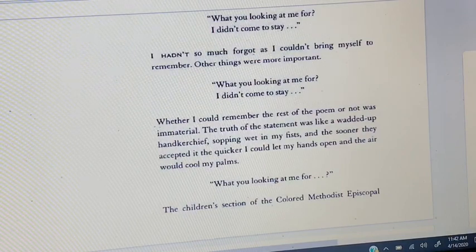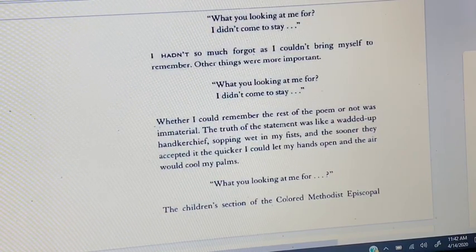So let's take a look at the very beginning of the prologue, and I'm going to model the first question for you, and then I'm going to cut you guys loose to continue to read the prologue independently and answer the rest of the questions independently. Okay, so let's read the beginning of the prologue together.